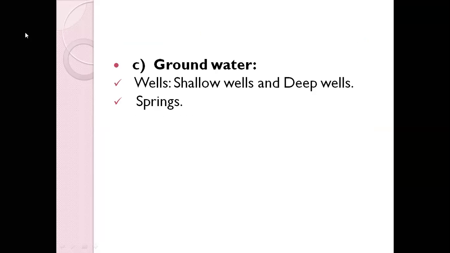The third main source is groundwater. This is also rainwater which sinks into the ground. When it sinks inside, it becomes groundwater, okay. Under groundwater we usually have two types which we use, wells and springs, okay. Wells are the most commonly used in our country, especially in villages and towns. The main source of water that people mostly use is wells, okay. So let's see one by one.